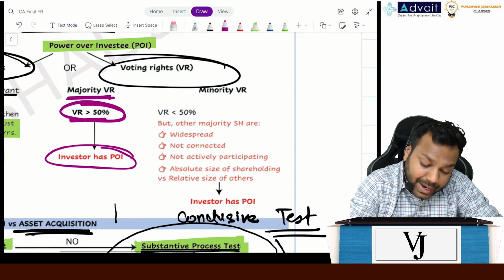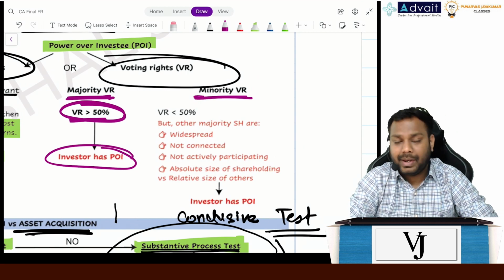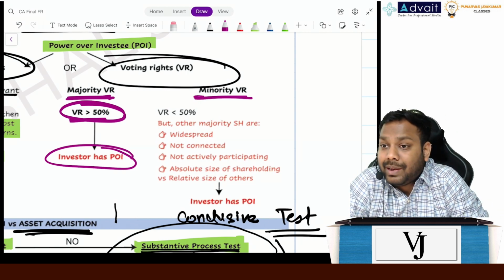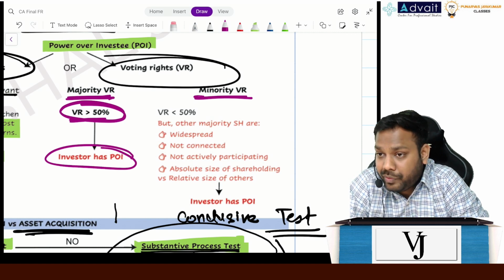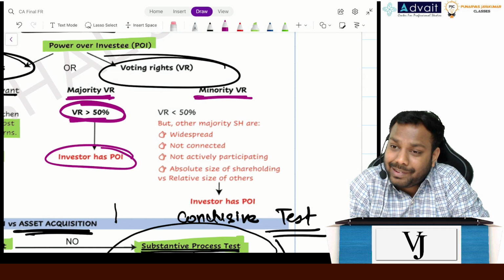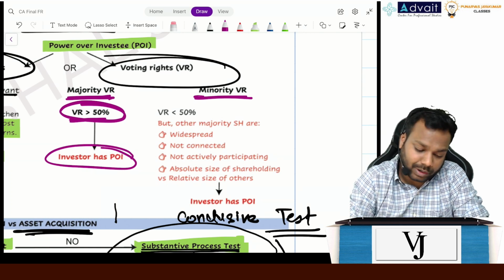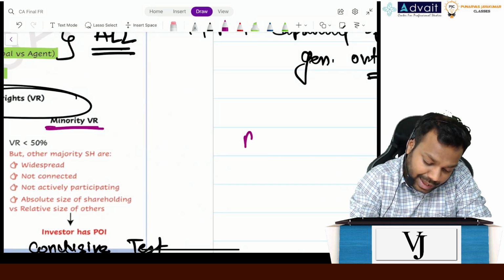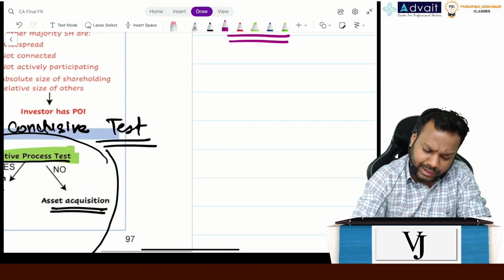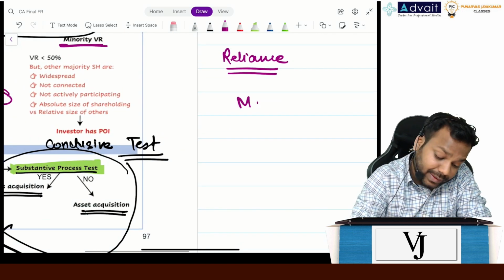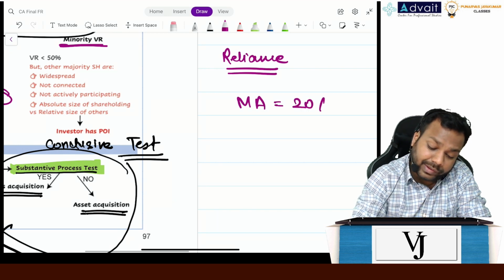Now minority voting rights, meaning thereby if my voting right is less than 50%, it is still possible I can have control. How? Understand, let's suppose Reliance, just assume Mukesh Ambani owns 20% of Reliance.